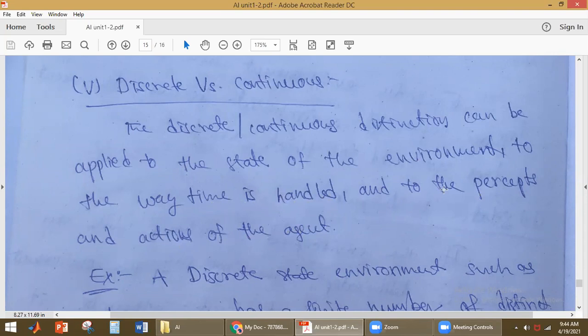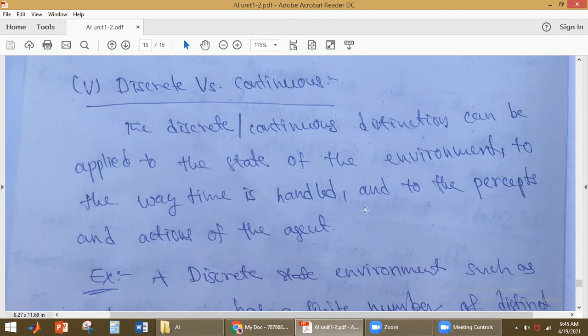So based on percepts and actions of the agents also, the task environment will be categorized as discrete or continuous. Okay, so how will it be categorized? By using the state of the environment, how the state is changing, then how time is handled and how the percepts and actions of the agent are taken.